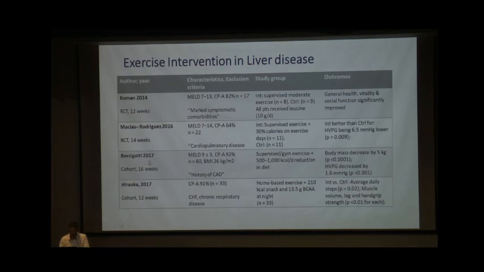This study from Borzicotti published in Hepatology 2017, supervised gym exercise along with a diet reduction of 500 to 1000 kilocalories, found that body mass decreased by 5 kg and there was a significant decrease of HVPG of 1.6 millimeter. And this study on a cohort of patients, child A predominantly, a 12-week study, home-based exercise with snacks and 13.5 grams of branched-chain amino acid, found that the average daily steps were higher in the intervention group, and the muscle volume, leg and hand grip significantly improved.